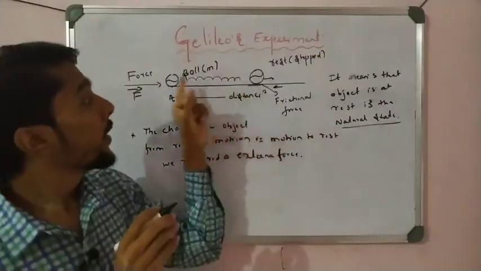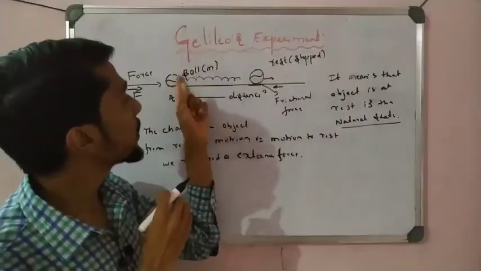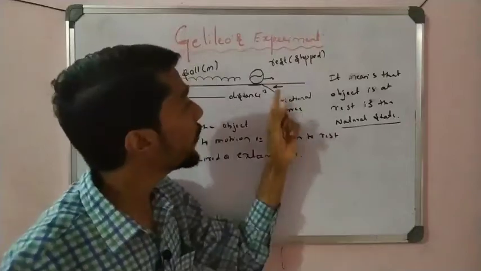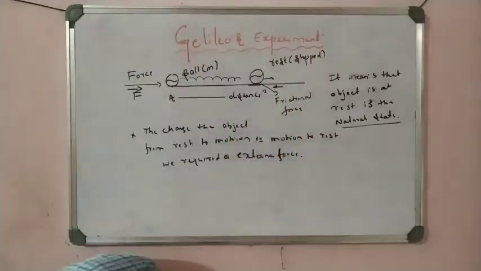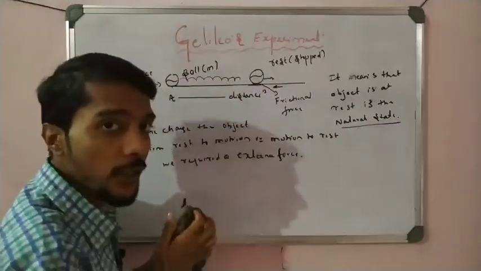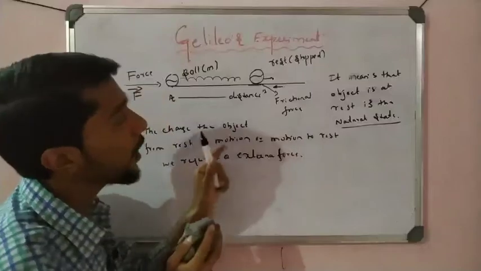See here, the ball starts to roll. Now Galileo thinks again. After some time the ball gets stopped. Why? Because of frictional force. Why is the ball stopped after some distance? Because the friction force is applied in the opposite direction, so the object is stopped here.